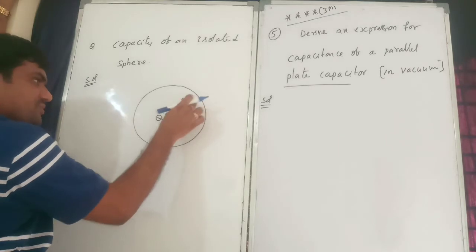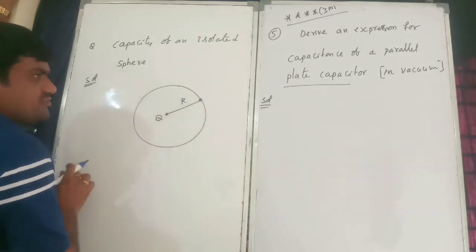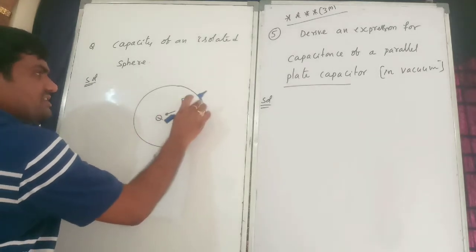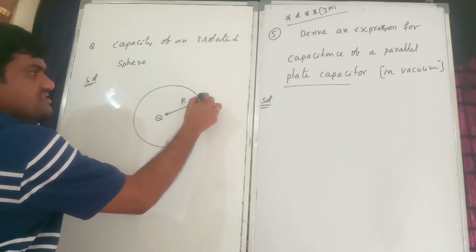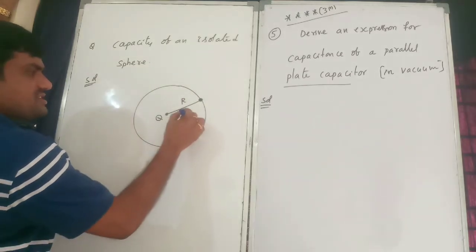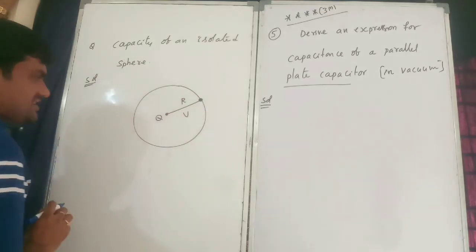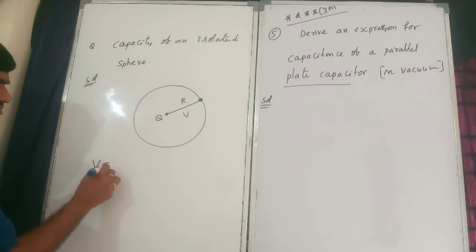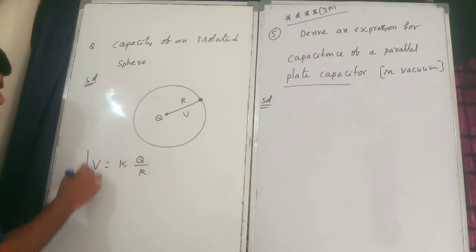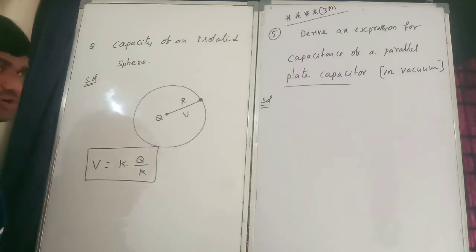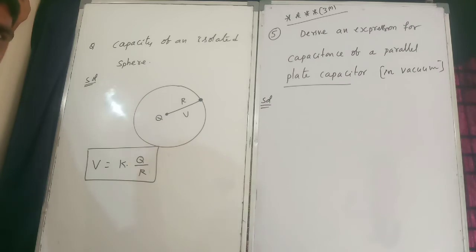So the distance from here to here, how much? R distance will be there. So potential on the surface. Potential on the surface is V. What is the V formula? V is equal to K into Q by R only, na? Did you remember this formula? Potential at a point charge, right? So V is equal to K into Q by R.